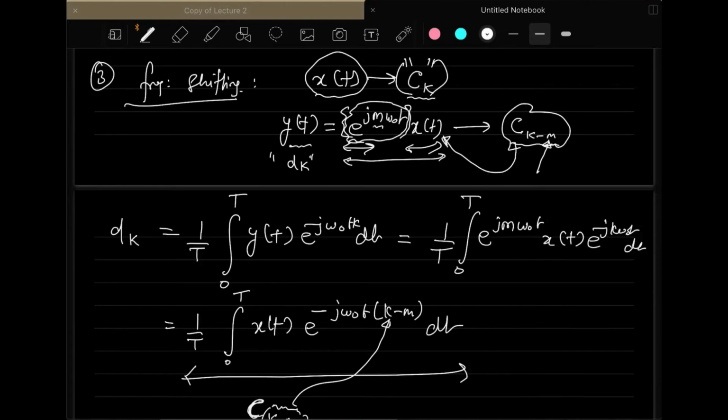So whatever coefficients you have for the original xt, if you shift these coefficients by an amount of m, that corresponds to multiplication by a factor of e to the j m omega t onto xt.